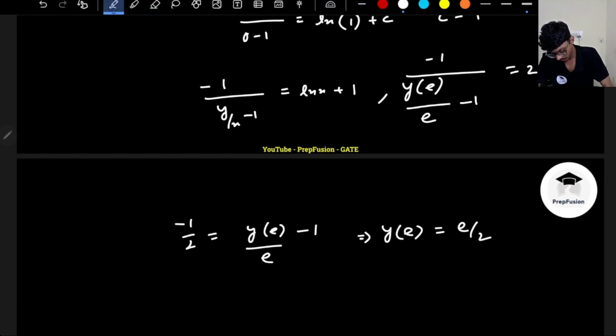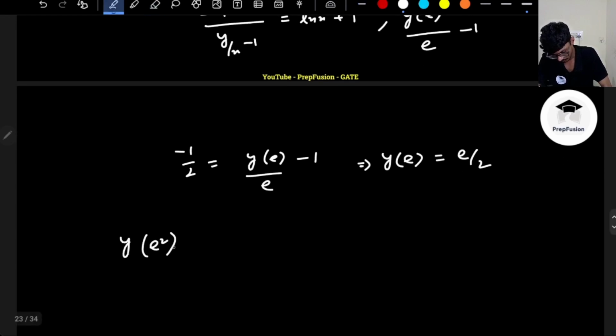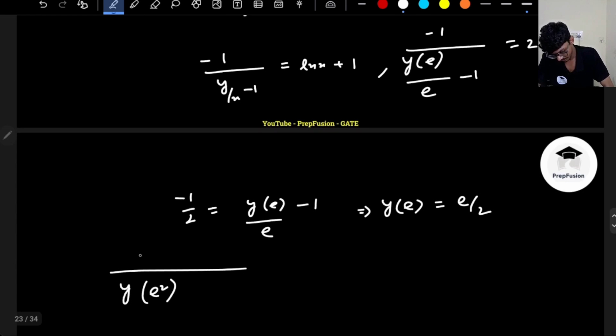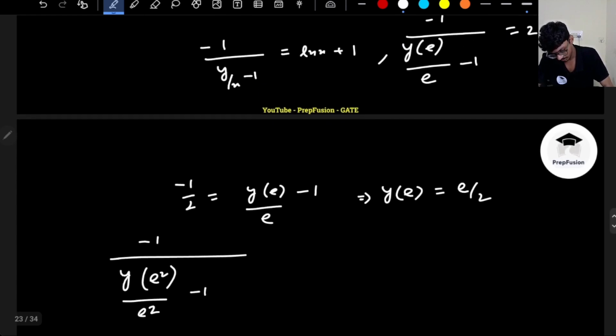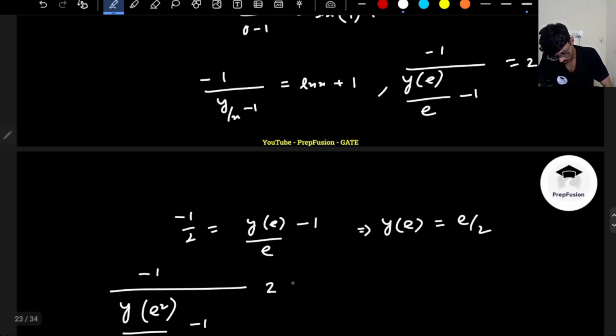Okay. And what about y of e square? Y of e square, again the same thing, minus 1 divided by (e square minus ... ln of e square is 2, right? 2 plus 1, yeah, 2 plus 1).